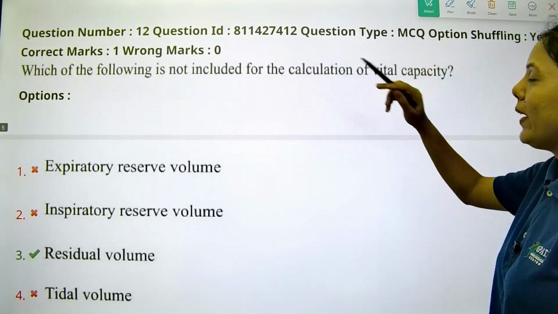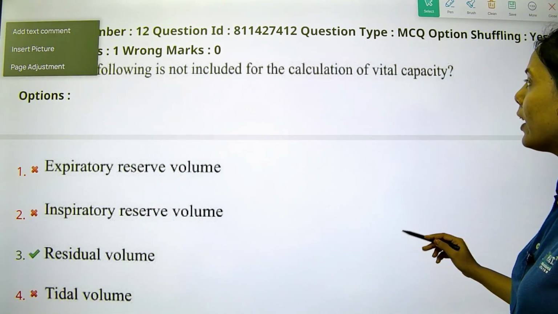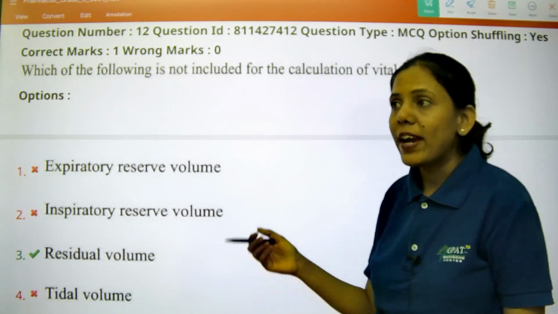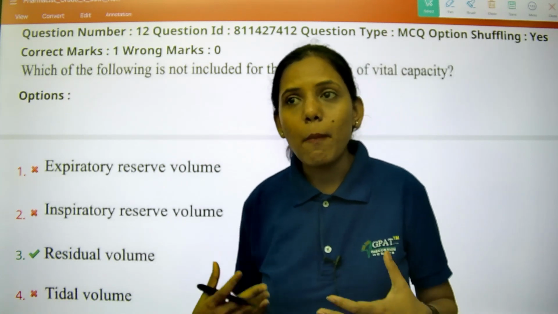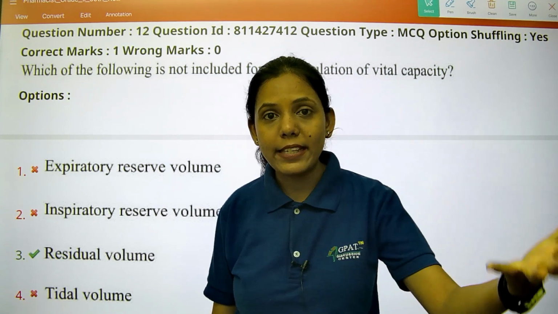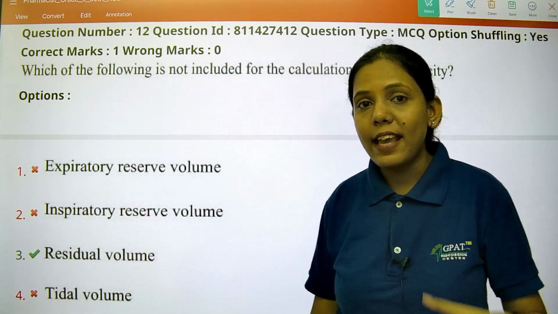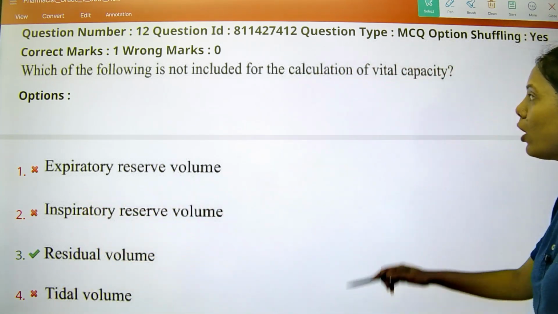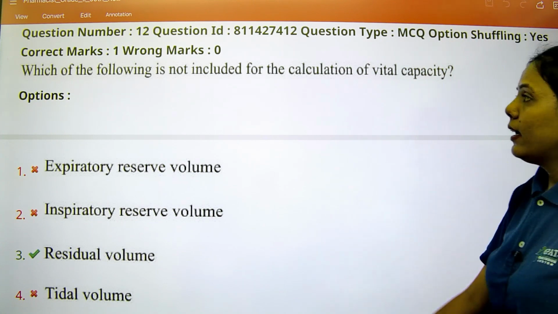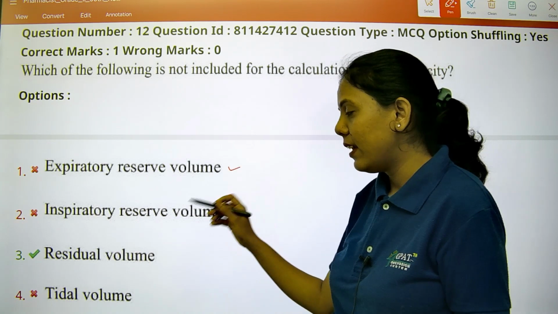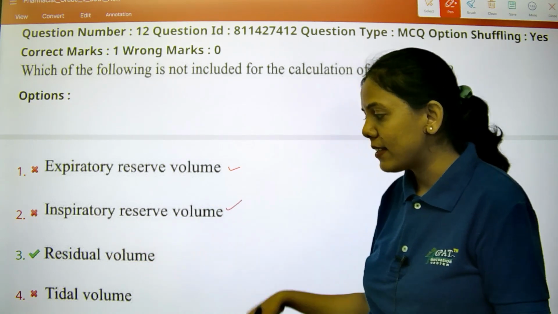Which of the following is not included for the calculation of vital capacity? Vital capacity means what? The maximum amount of air that can be exhaled. So if the person is exhaling, expiratory reserve volume. Yes, while exhaling, expiratory reserve volume is there, inspiratory reserve volume is there, and tidal volume.